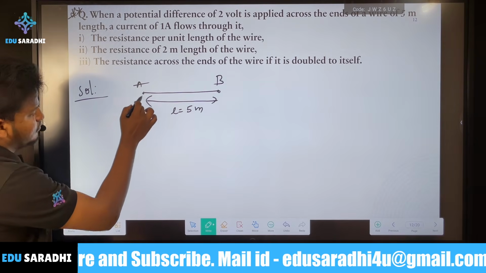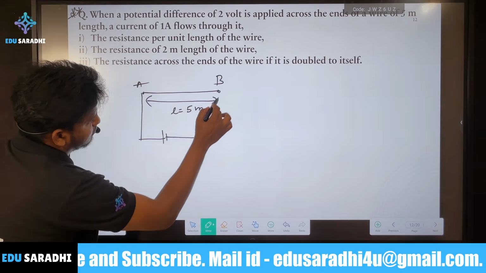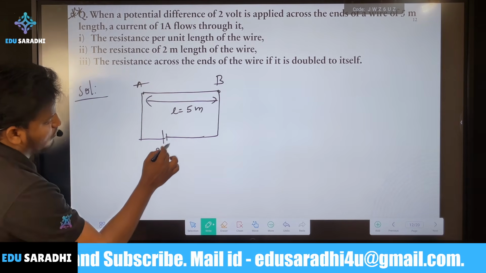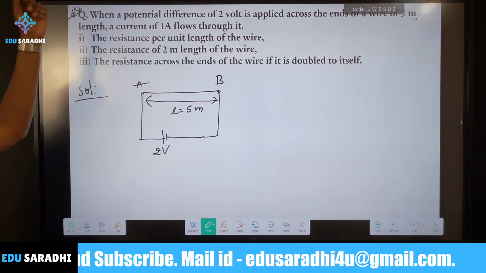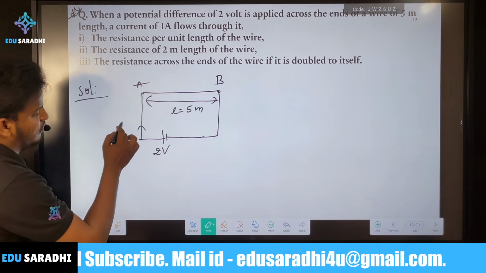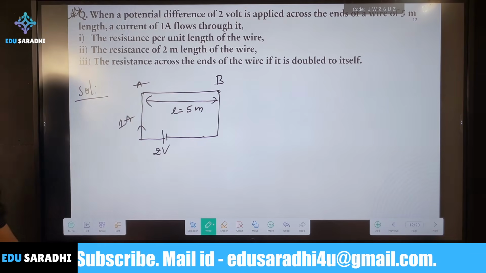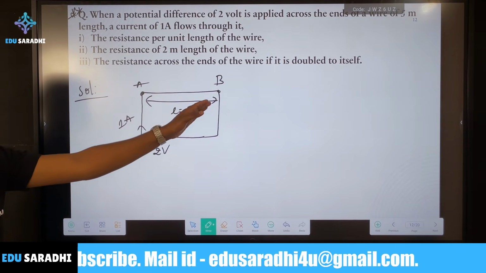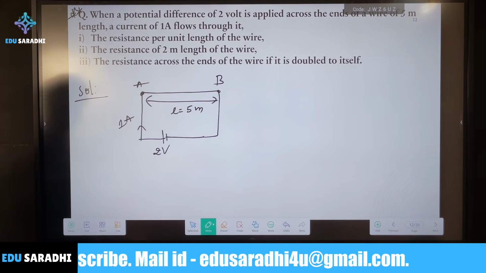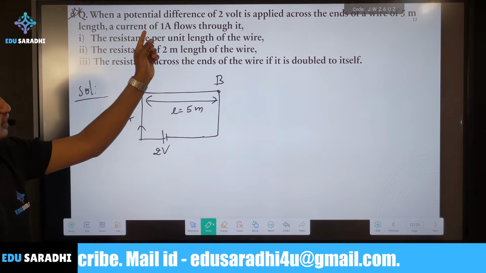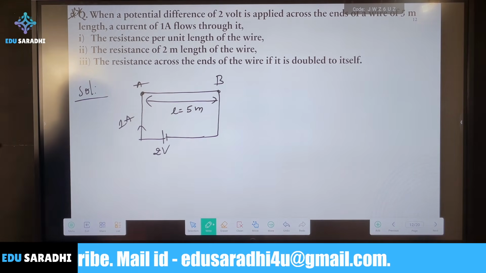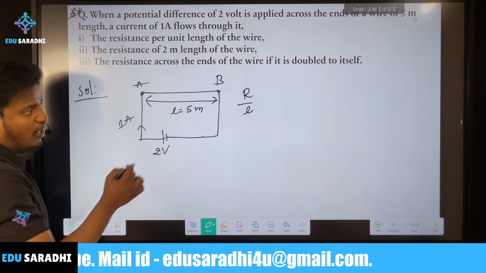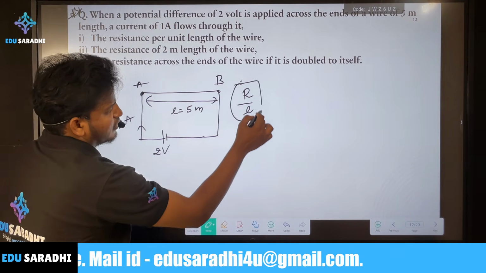This is connected to a battery of 2 volts, and the current is 1 ampere flowing through it. Now we have to find the resistance of the wire. First subdivision: the resistance per unit length of the wire. They're asking what is R by length, how much resistance per unit length.